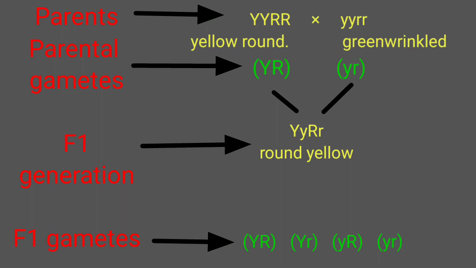This happened because these alleles independently assorted, that means separated, during the formation of gametes in the hybrid parent, and therefore 4 types of gametes were formed.